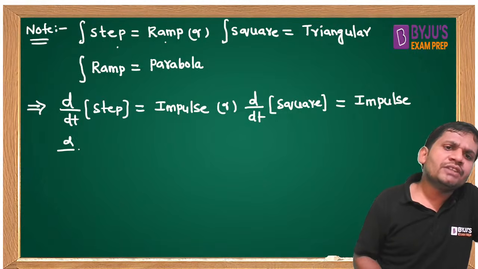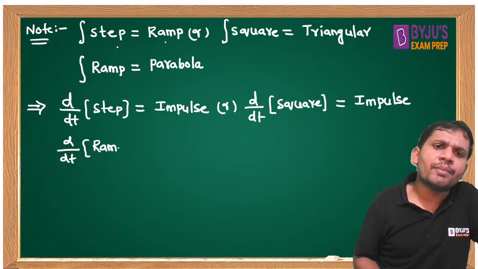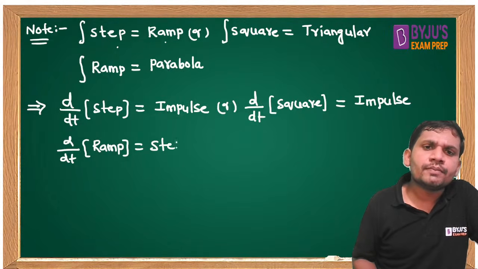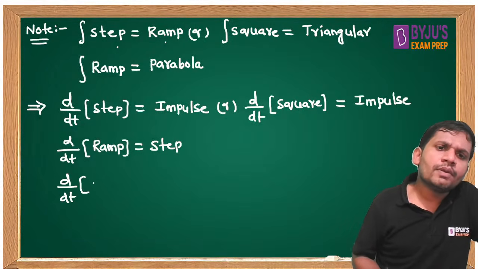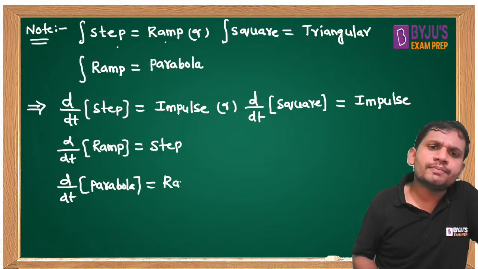Then differentiation of a ramp. Which one, students? Step. Differentiation of a parabola. Which one, students? Ramp.